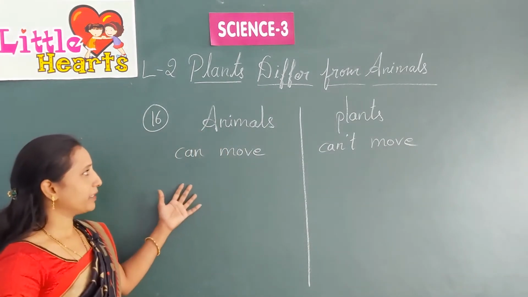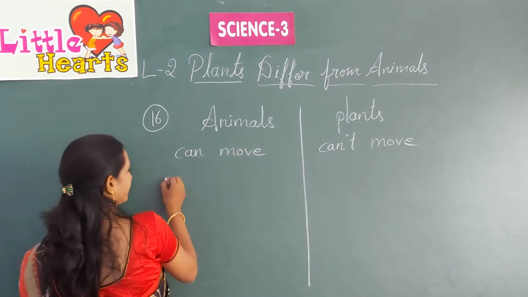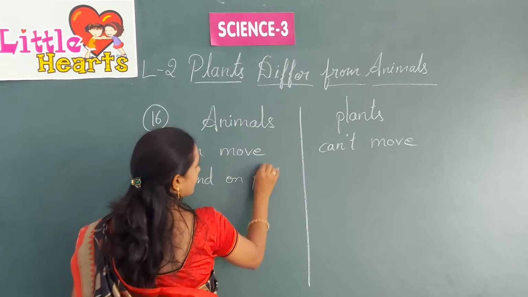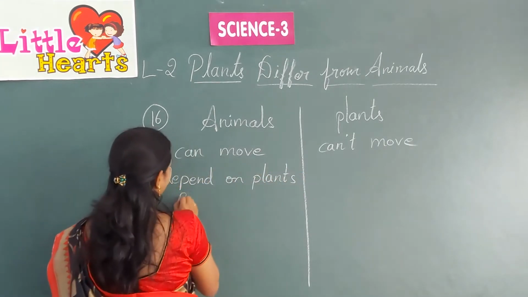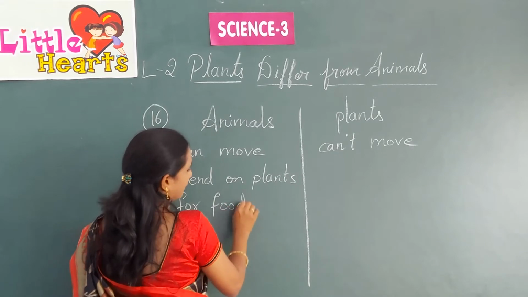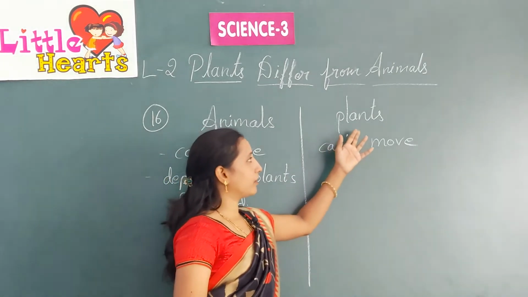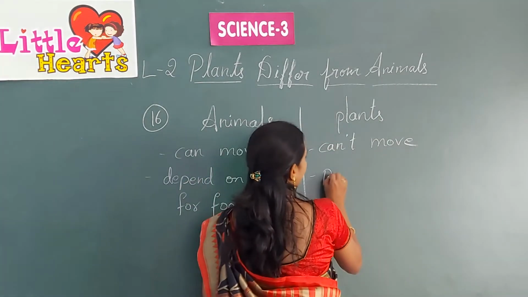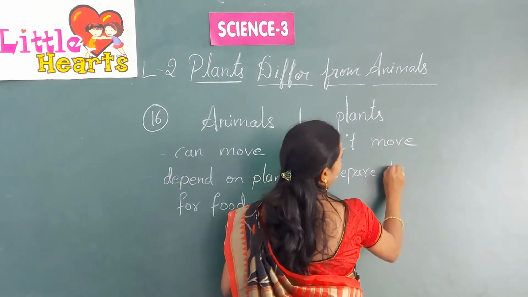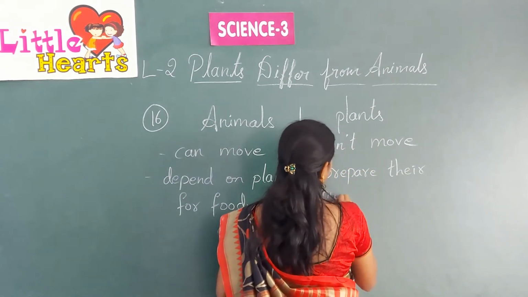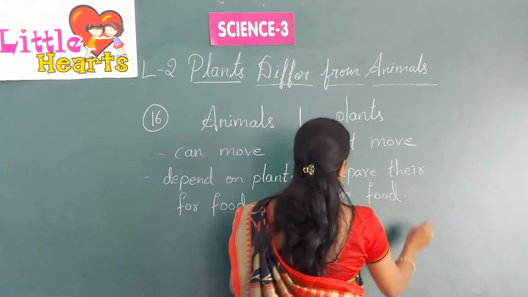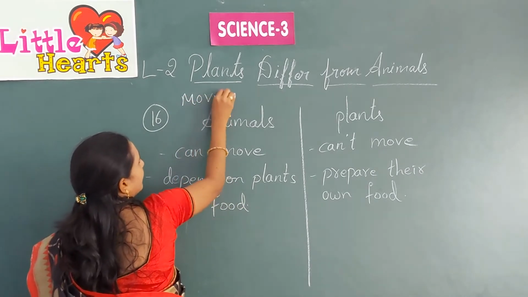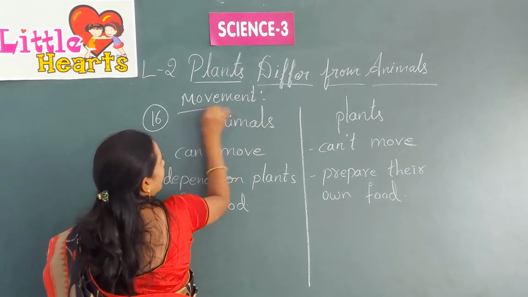And animals depend on plants for food. Okay. And how do plants get food? Plants prepare their own food. So, the main difference between plants and animals is the movement. Okay, movement. This is the main difference.